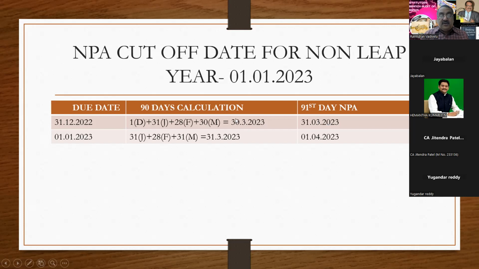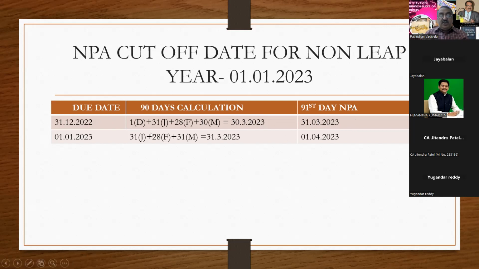So if the amount due on 31/12/22 has not been paid on or before 31/3/23, that account will become NPA on 31/3/23, which is before the end of the financial year.